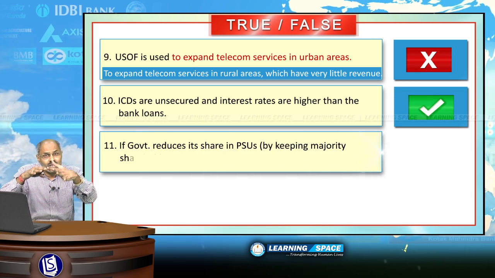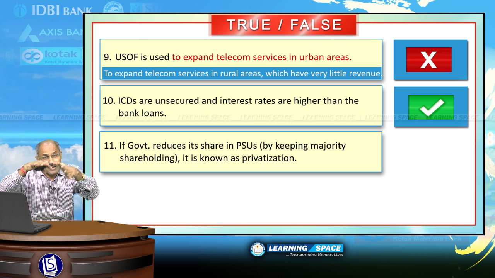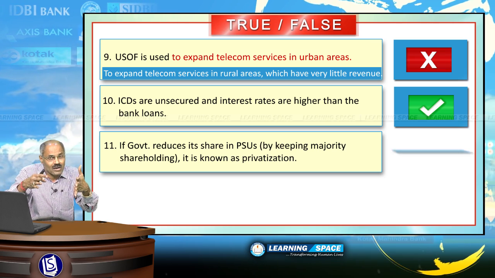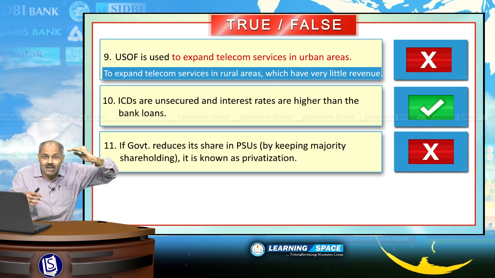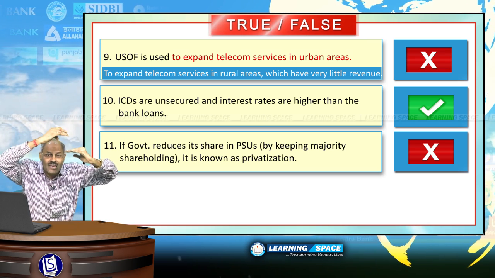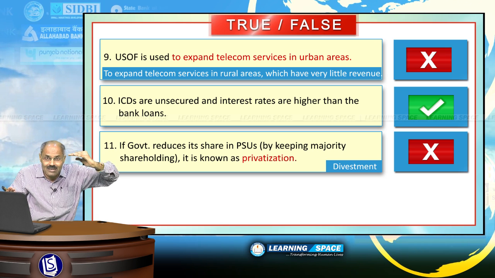If government reduces its share in public sector undertakings by keeping majority shareholding, it is known as privatization. Absolutely wrong. When government keeps majority shareholding of 51% and sells the remaining shares, it is classified as disinvestment or divestment.